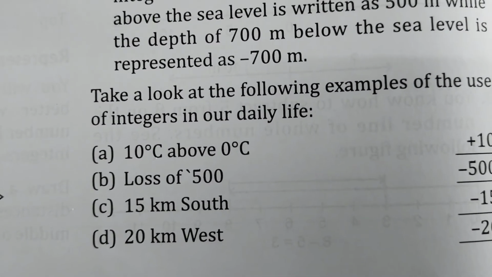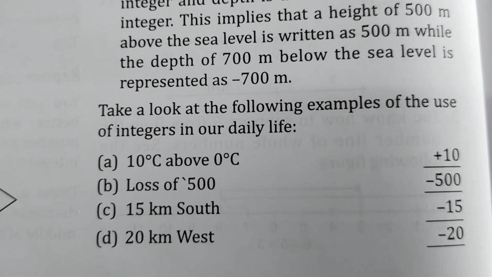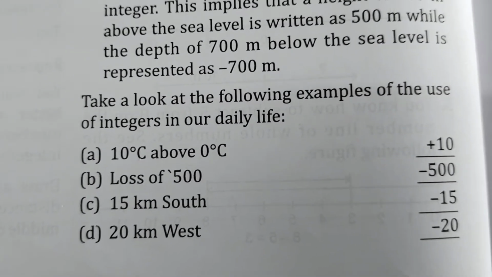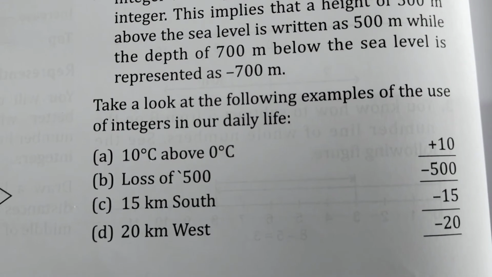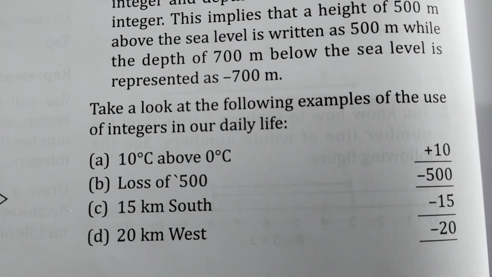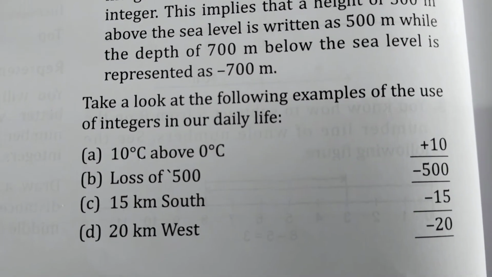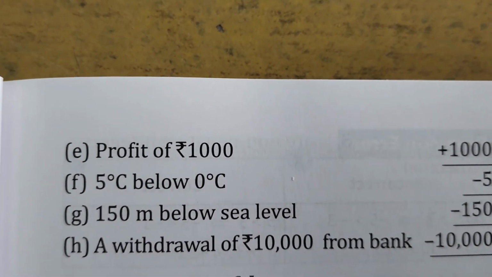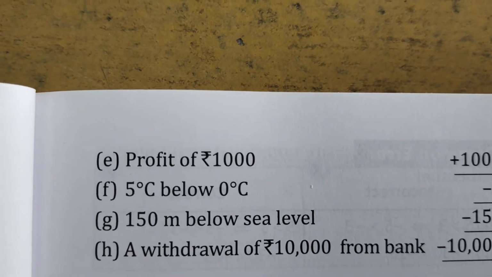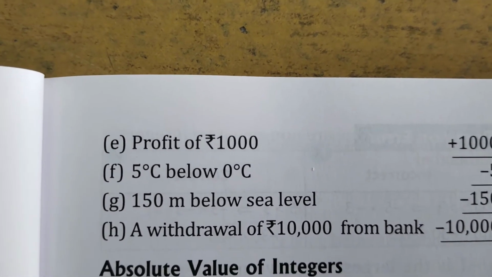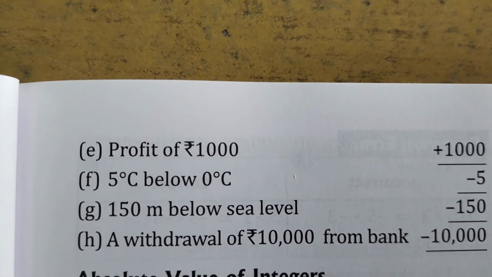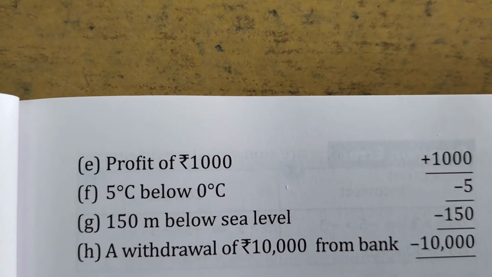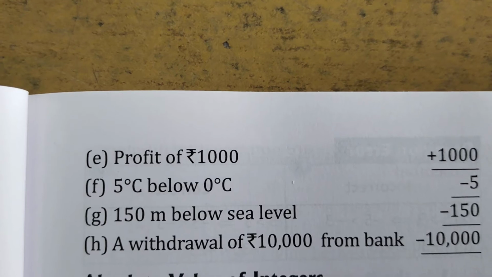Here you can see, take a look at the following examples of the use of integers in our daily life. 10 degrees above 0 degrees is plus 10. Loss of 500 is minus 500. 15 kilometers south is written as minus 15. 20 kilometers west is written as minus 20. Profit of rupees 1000 is plus 1000. 5 degrees C below 0 is minus 5. 150 meters below sea level is minus 150. A withdrawal of rupees 10,000 from the bank is minus 10,000.